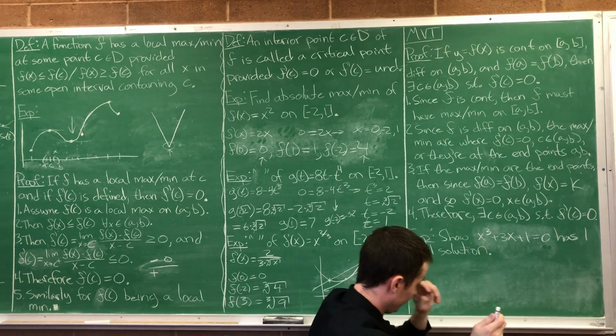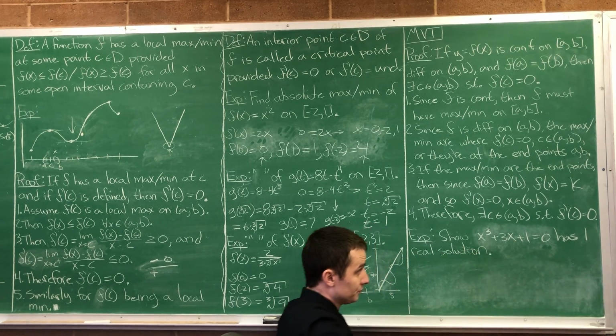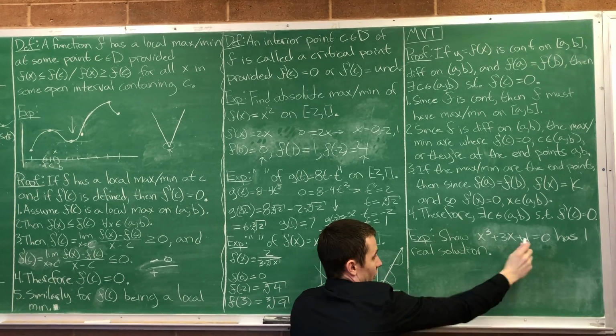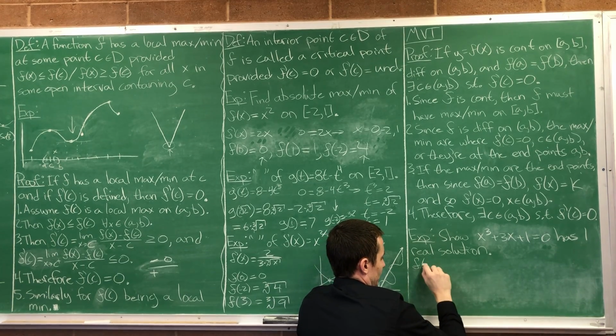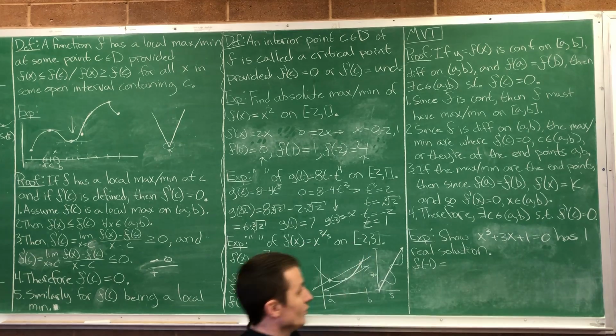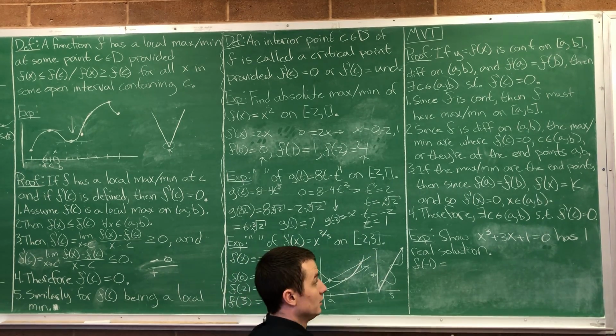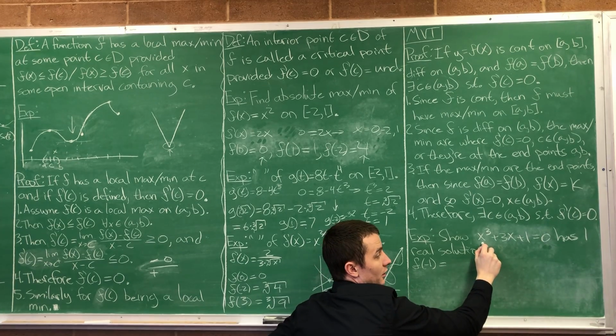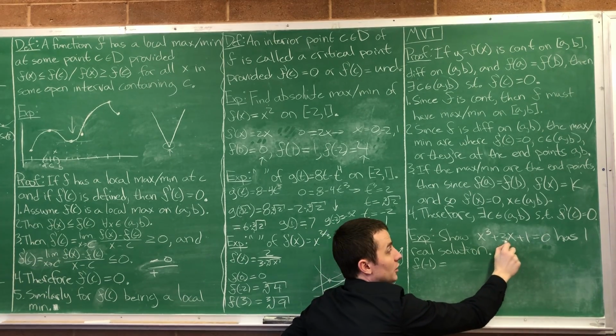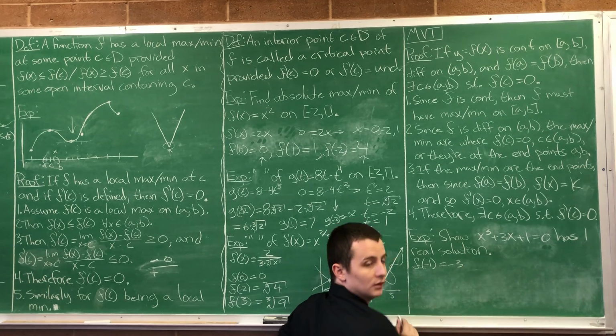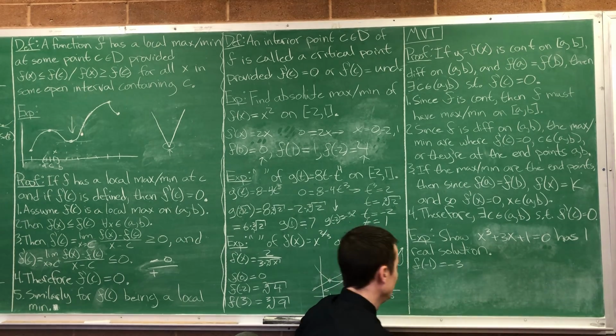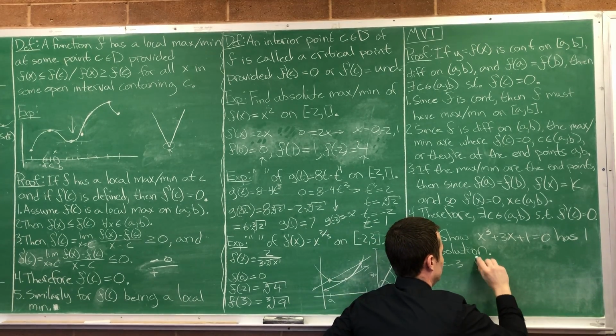What do I get when I plug negative 1 into this? Let's pretend that that's called f. What's f of negative 1 equal to? Negative 3, right? Negative 1 minus 3 is negative 4, plus 1 is negative 3. Now let's look at f of 0.